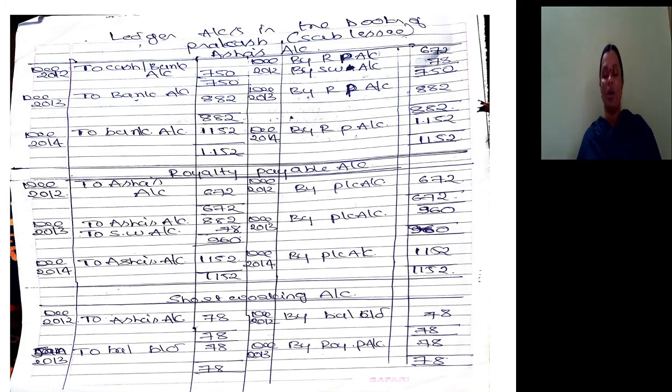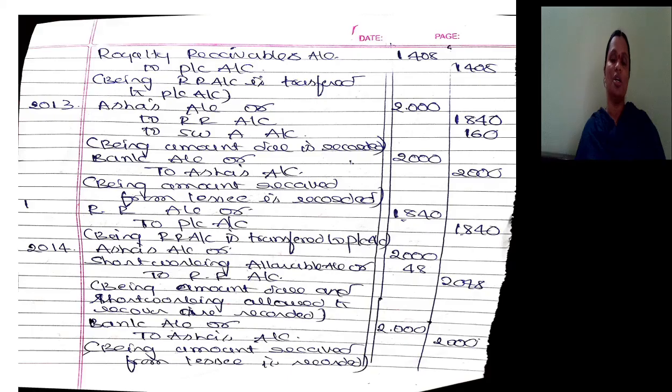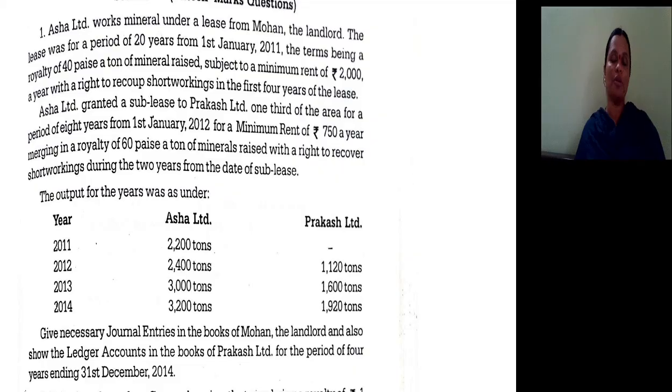So this is all about how to prepare accounts in the books of the sublessee. In the books of the sublessee, not the sublessor. We have not prepared in the books of Asha, we have prepared in the books of Prakash. So this is all about the additional problem. Two more problems we will discuss, particularly in the 9th and 10th sessions. Till then, take care. Thank you.